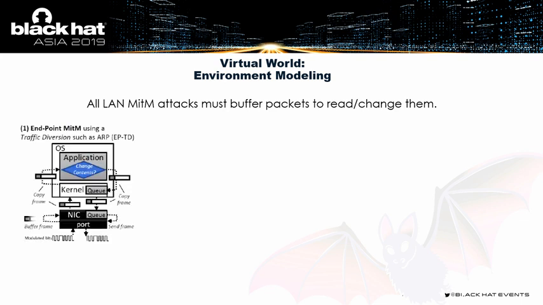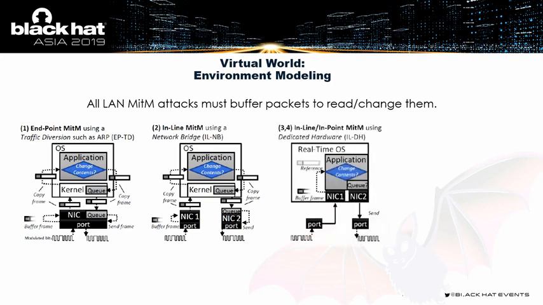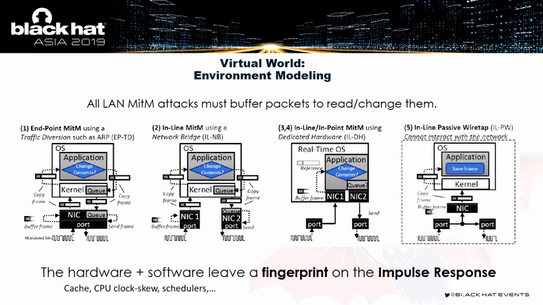So that means for traffic diversion, such as ARP poisoning, inline man-in-the-middle attacks, such as network bridges, or in-point man-in-the-middle attacks, all of these we can detect. But of course, I have to point out that we're not talking about passive wiretaps, where somebody connects directly onto the copper and is just listening to the electronic signal, because this isn't a man-in-the-middle attack. There's no actual intervention happening.